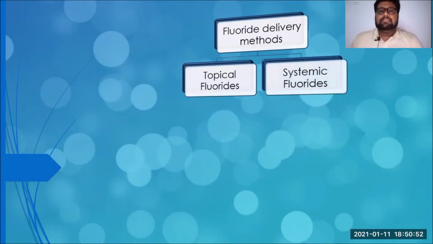Topical, as the name suggests, means superficial application. The localized tooth structure is being exposed to the fluoride chemical, and it is applied superficially, and hence the name topical fluorides. Systemic fluorides, whereas, are ingested, that is, we are consuming fluoride in our food or any other form into the oral cavity. We swallow it, it gets digested, it comes through the circulation back to the oral cavity and any other parts of the body. This form of fluoride delivery is called systemic fluorides.